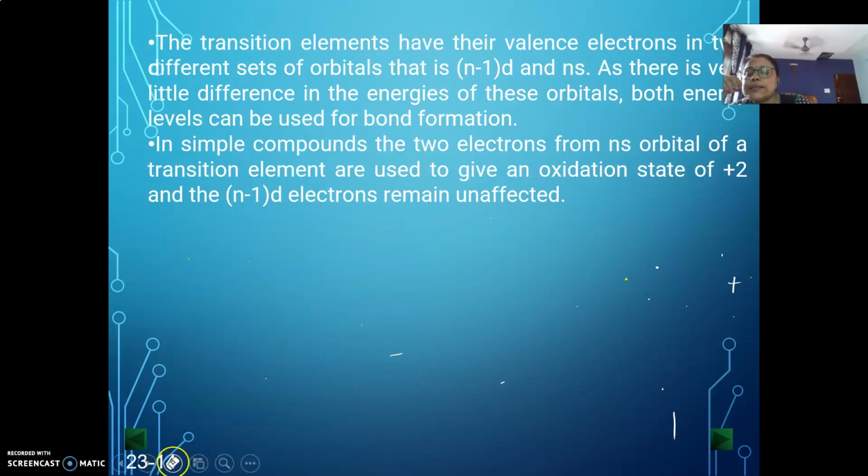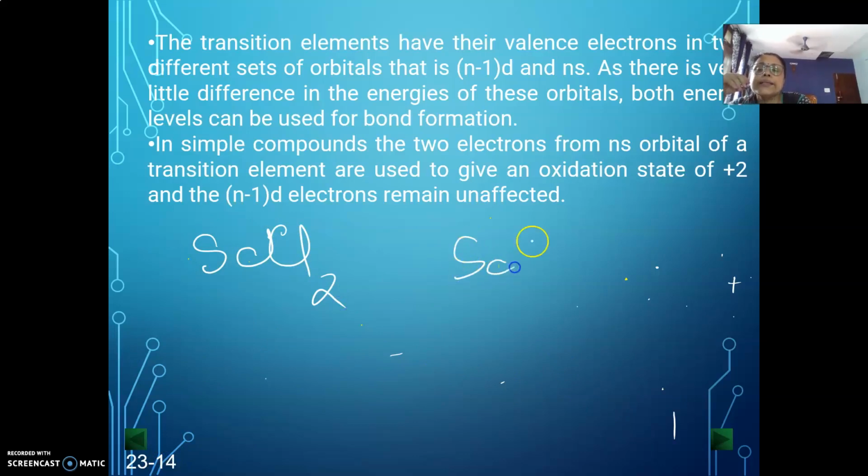While stabilizing scandium in that state, you have this particular compound ScCl2, where scandium is in the +2 state and chloride in the -1 state.